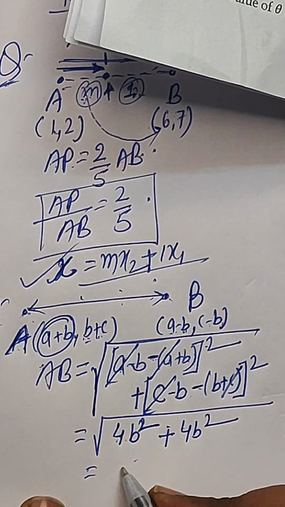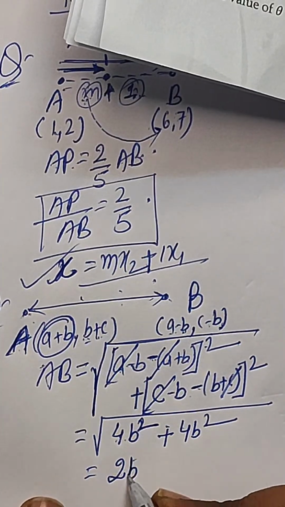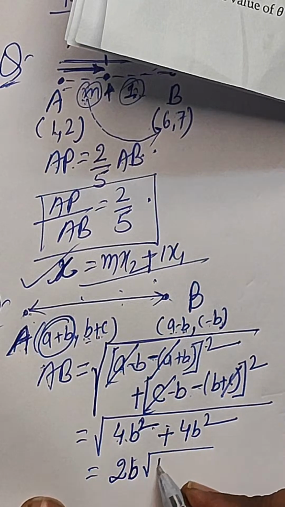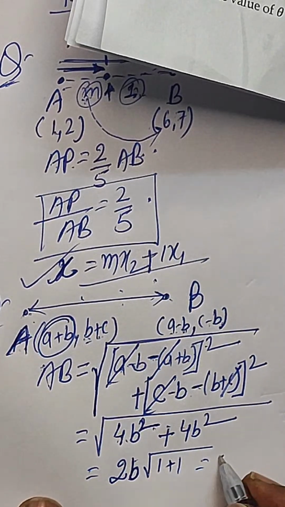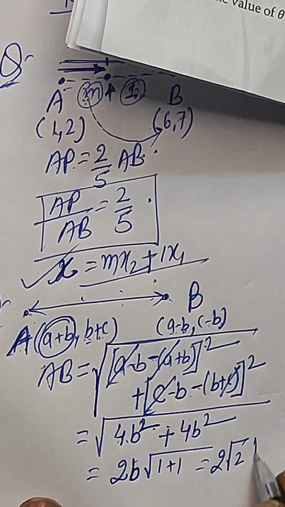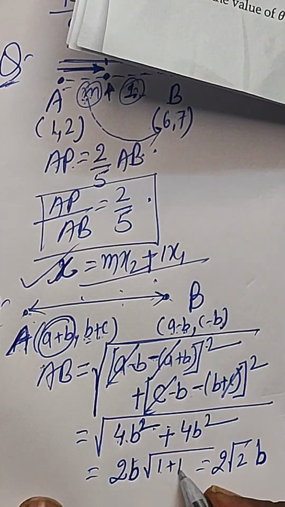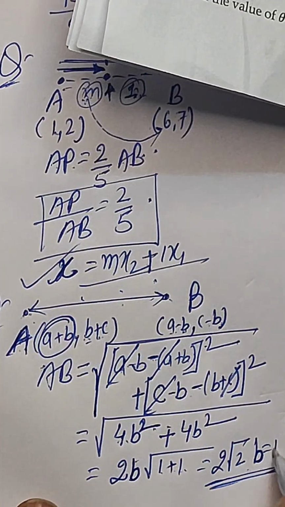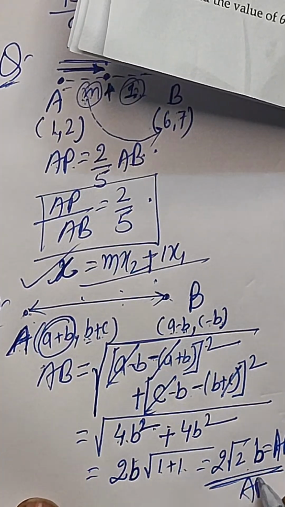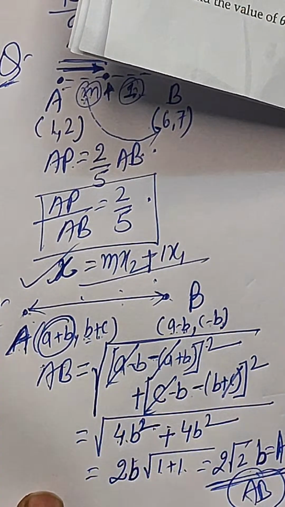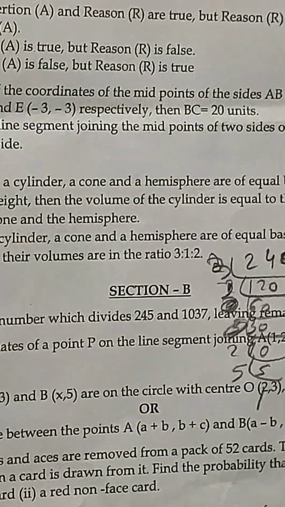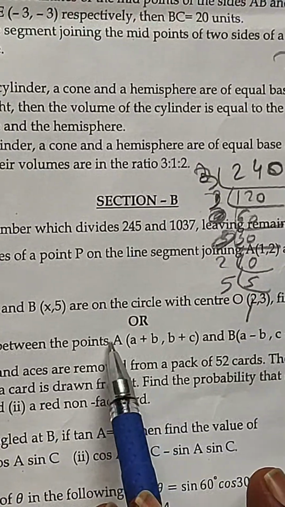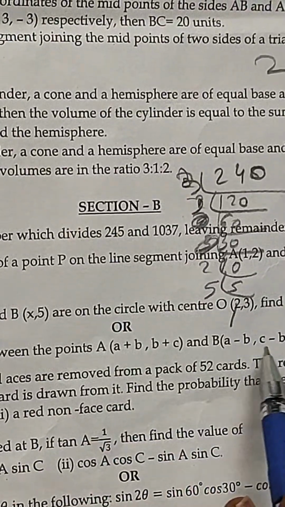When taken as common, 2B will be coming out, and under the bracket we have 1 plus 1, which is coming as 2 root 2 times B, because root over 1 plus 1 is root 2. So this is the length of AB. In this way this question is solved, which was in the OR. Find the distance between the points where coordinates of A are given and B are given.